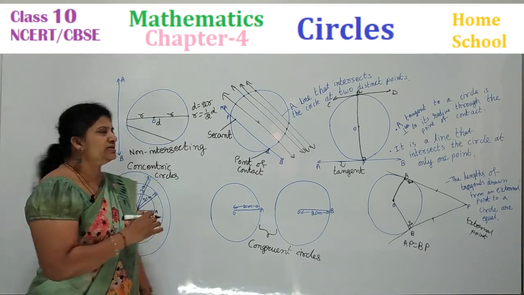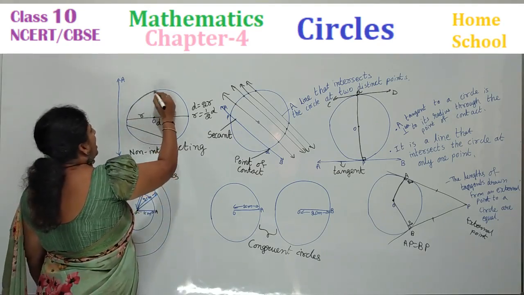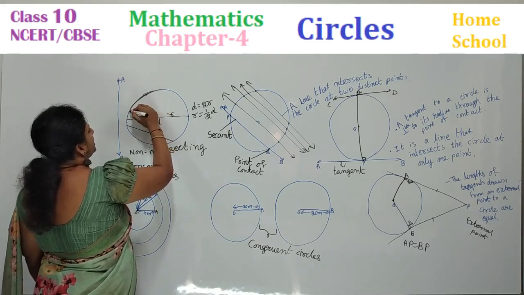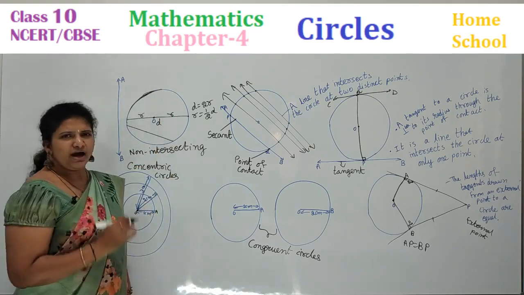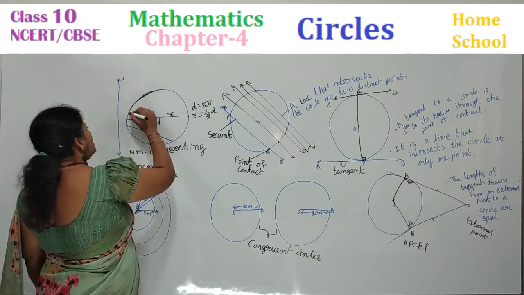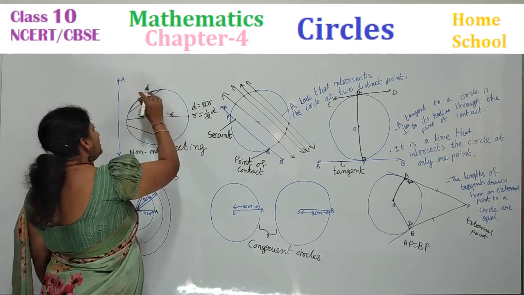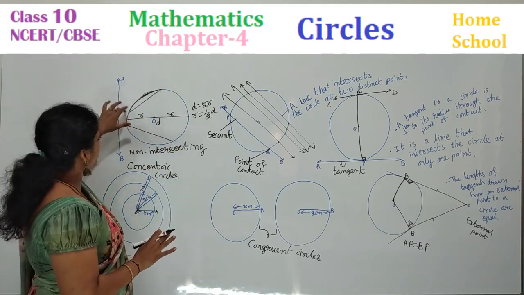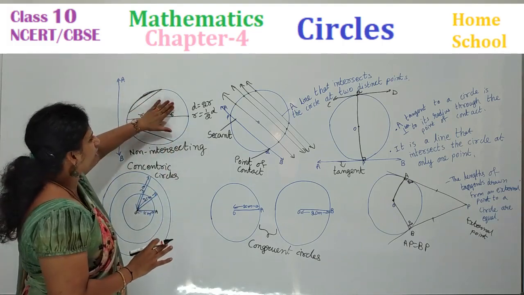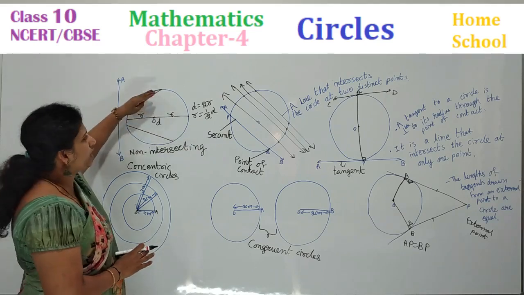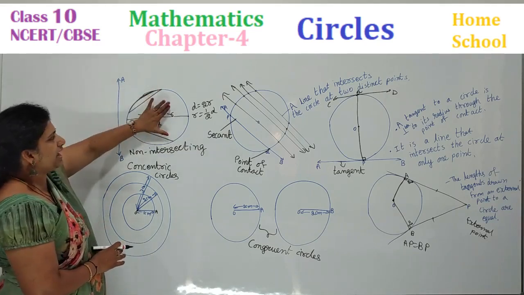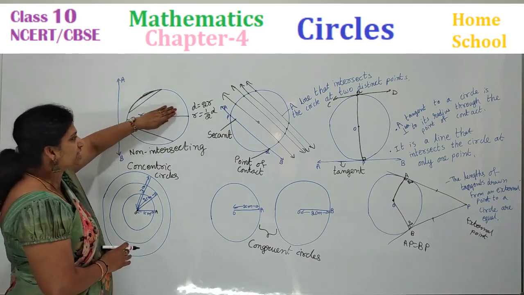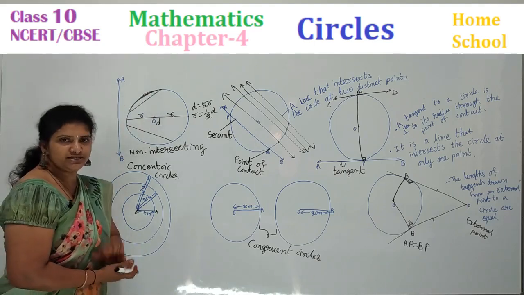Arc is a part of a circle. Suppose let me take any arc. It is a part of a circle. Any arc, children, any curve you can see. The region bounded by the arc and a chord is called a segment. Either this may be a segment or this region, this arc and this chord, this is also a segment. This is a small piece you can see. This is a minor segment and this is a major segment. In other words, I can say the major segment includes the center, the minor segment does not include the center.